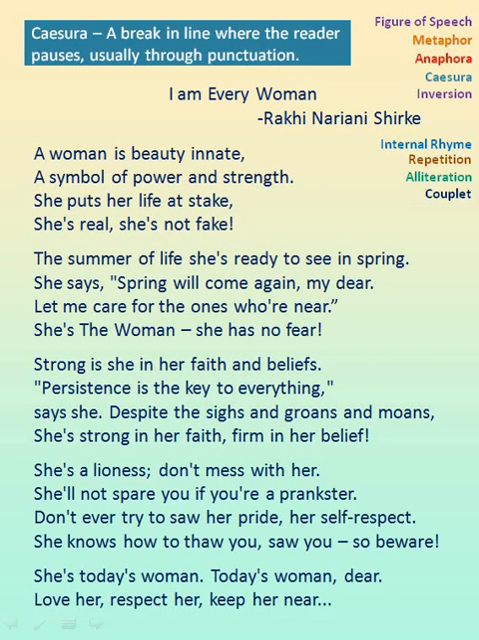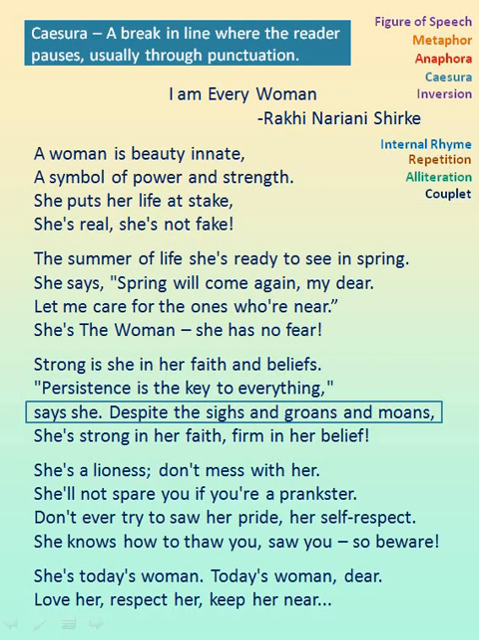Let us see the next figure of speech, caesura. Caesura is a break in a line where the reader pauses, usually through punctuation. That is, within a line there is a break in between. She is real, she is not fake. Here you can see that there is a comma used in between the line, hence it is caesura. She says, there is a comma and an inverted comma begins there, hence there is a break in between the line, so it is caesura. Says she, then there is a full stop there, so a break in the line, and then the line continues, despite the sighs and groans and moans, so there is a break in the line in between, so it is caesura.